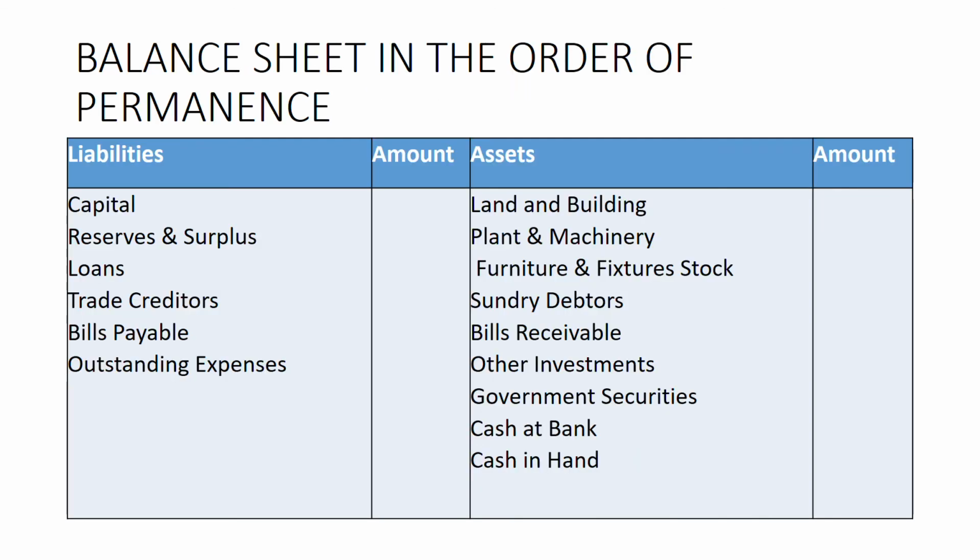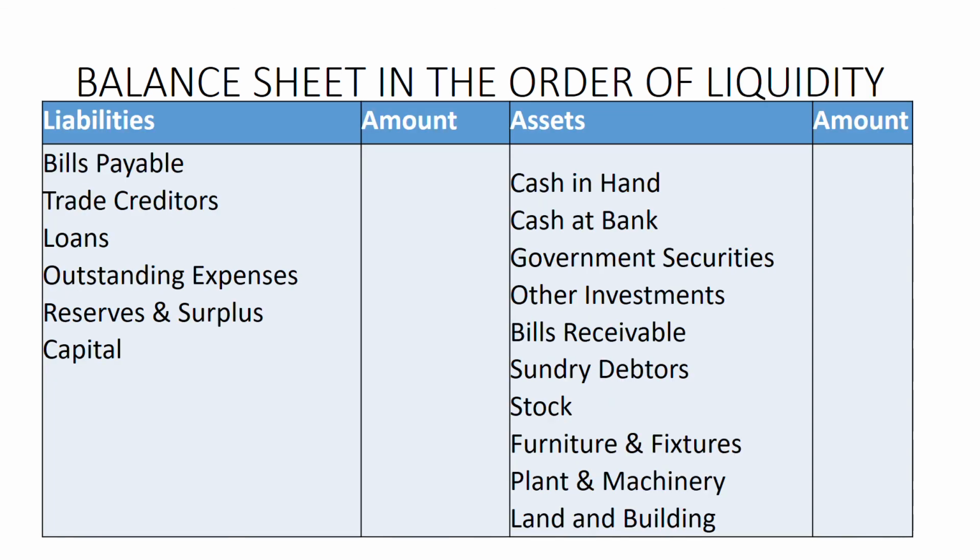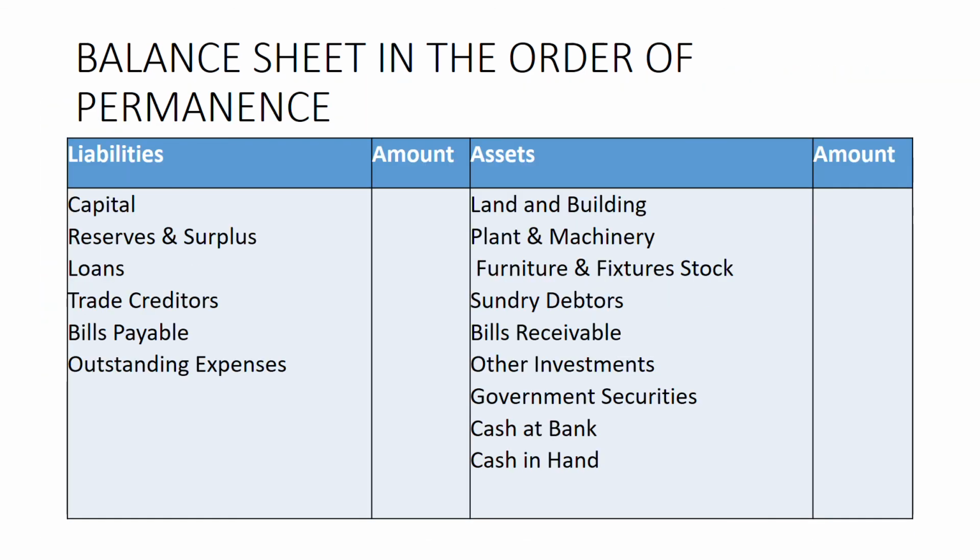So, these are the two orders which we follow, that is, order of liquidity and order of permanence.